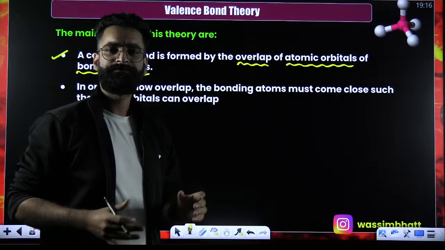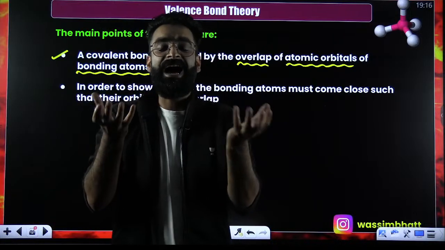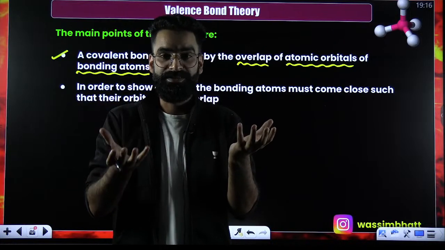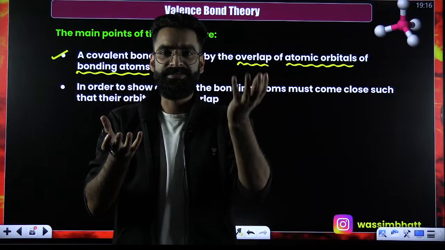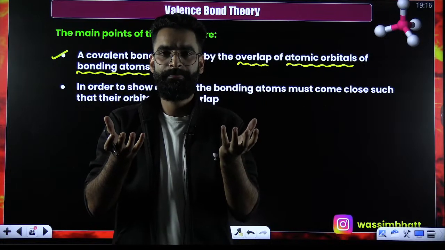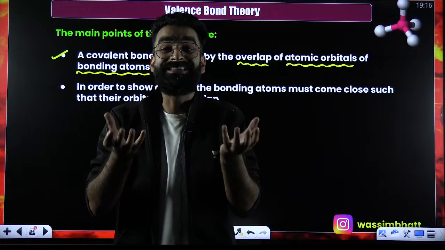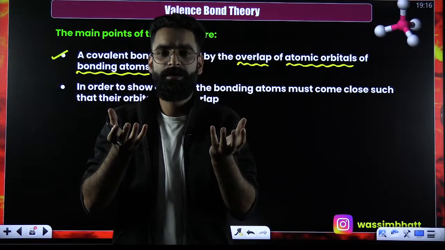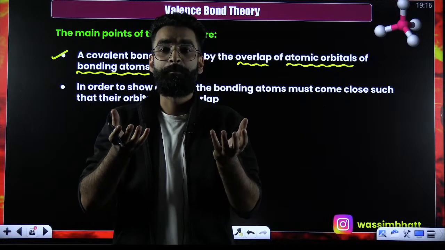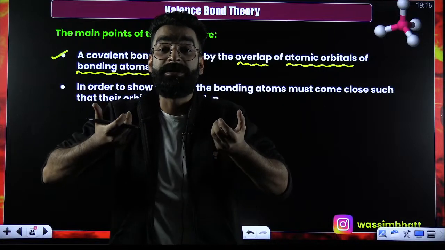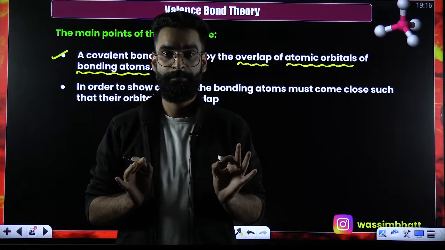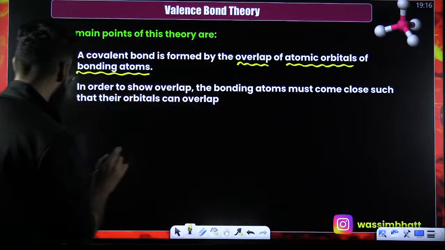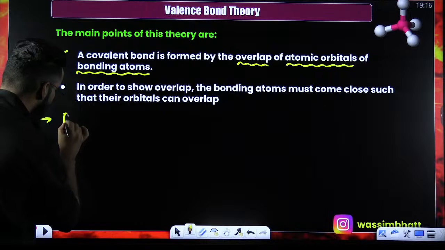My dear students, imagine that I have got two atoms with me. This is one atom, this is one more atom. How do we exactly define overlapping of these two atoms? Overlapping means penetration of atomic orbitals into each other.